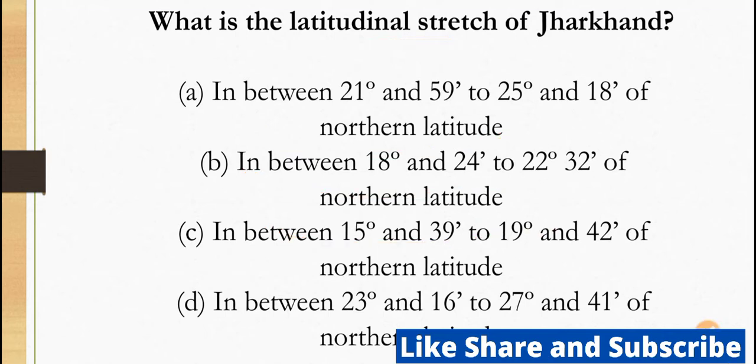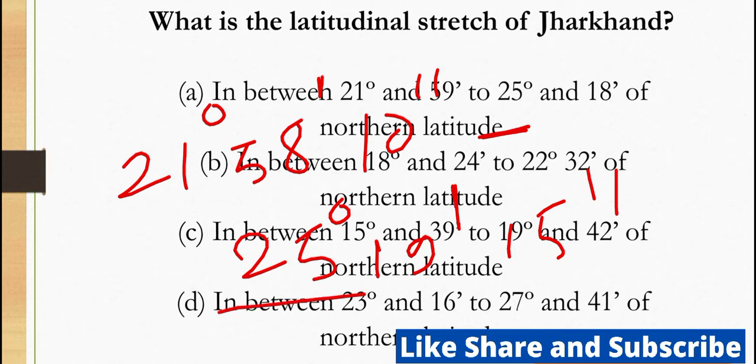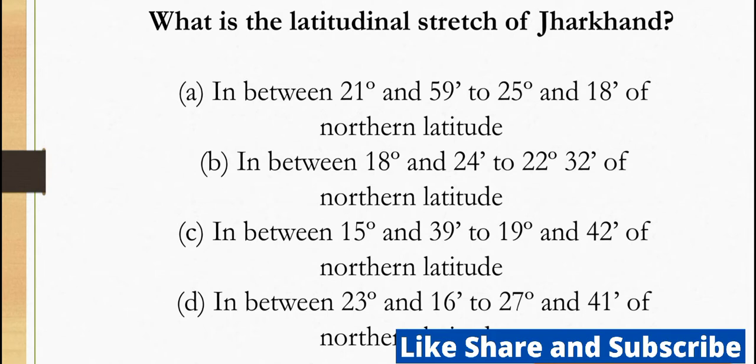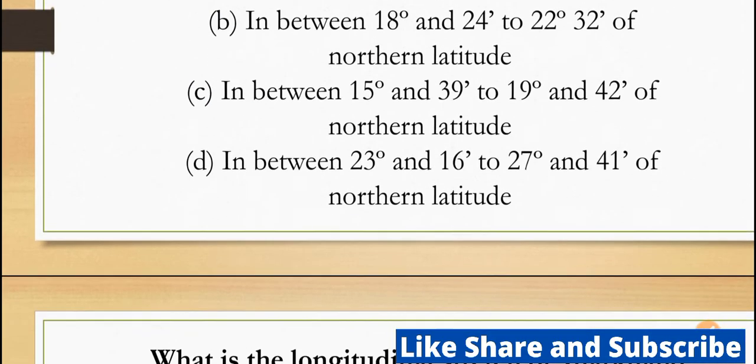So your correct answer will be 21 degree 58 minute 10 second to 25 degree 19 minute 15 second. This is the latitudinal stretch of Jharkhand state. The options here are in between 21 degree 58, so yes, this will be your correct answer. The complete figure is there, but I have told you the exact one.